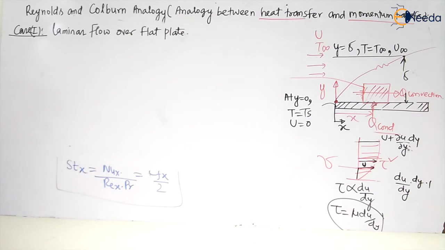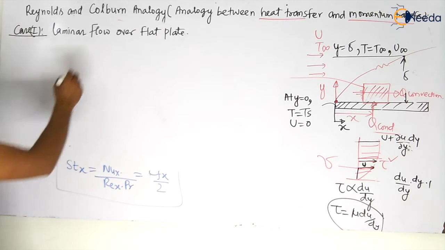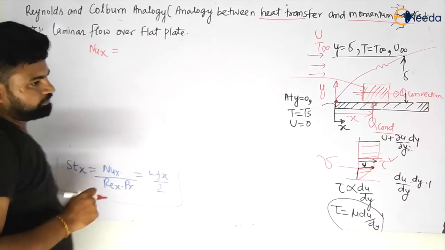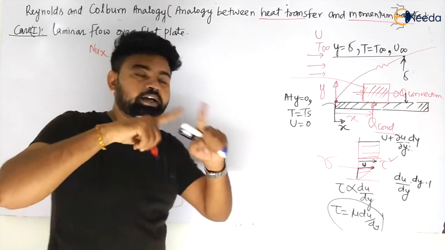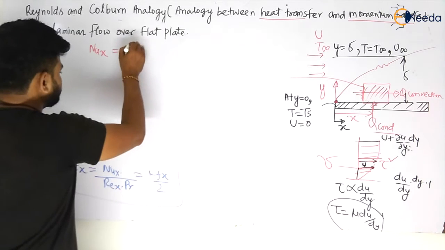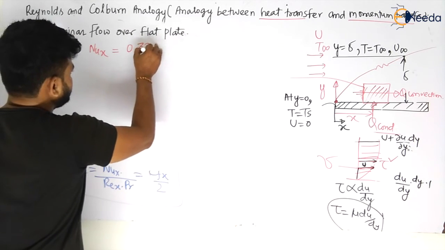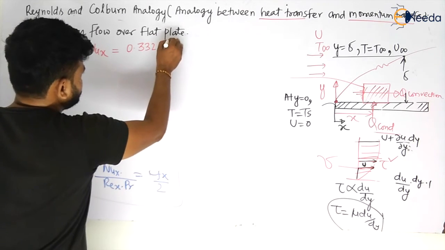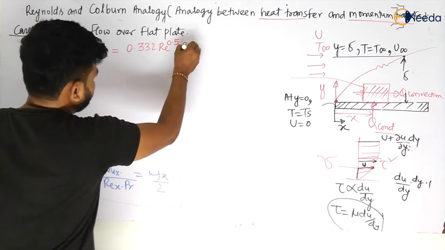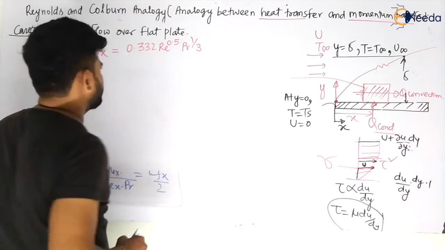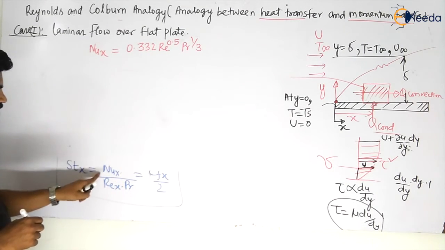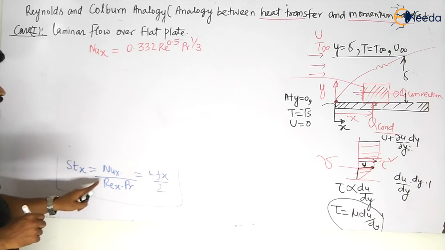For laminar flow over flat plate, what is the Nusselt number? We know that Nux, I am not taking the average, I am taking it at a particular location x, becomes 0.332 Re to the power 0.5 Pr to the power 1 by 3. You know the average is 0.664. So you know the Nusselt number. Let us put the value here. So what will it become? Let us see.